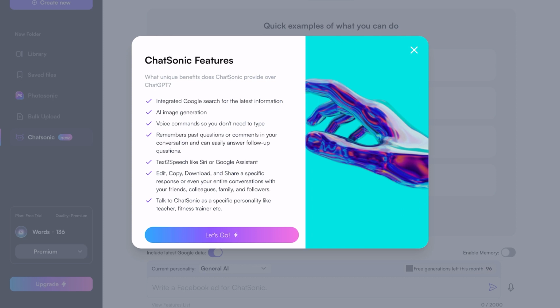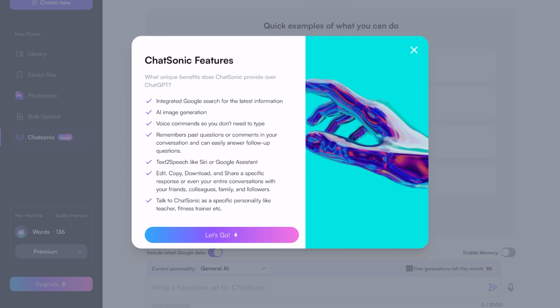Remember the questions. So this is actually the same as in ChatGPT. If you remember, I put in the word count of a blog post, and in the next one, it took the same word count, but it also should remember what it is all about. So if you ask one time, how old was Michael Jackson when he died? And then in the next question, you ask what was his favorite pet or something like that. The engine should know that you're still talking about Michael Jackson. So this is very related.